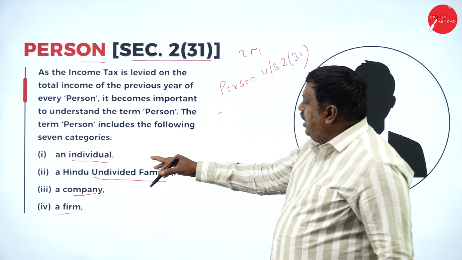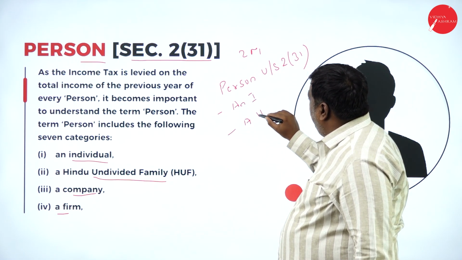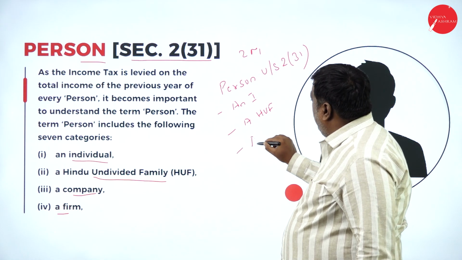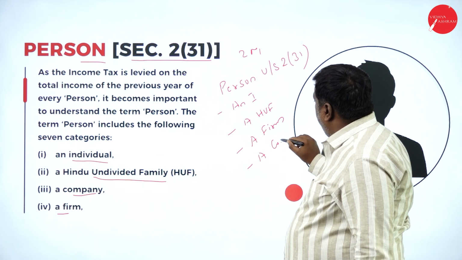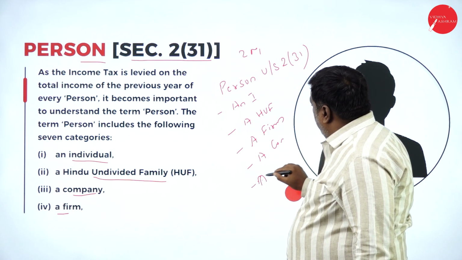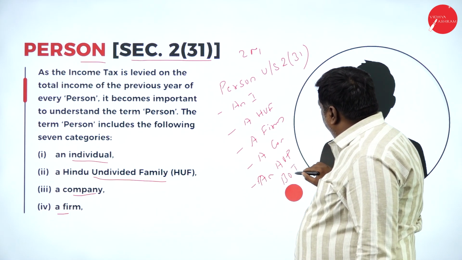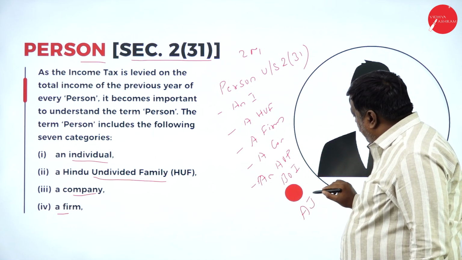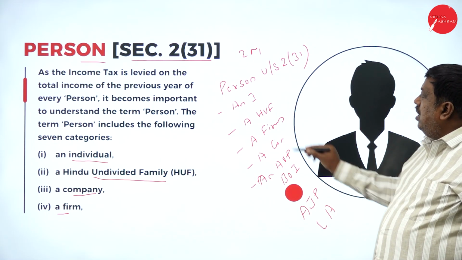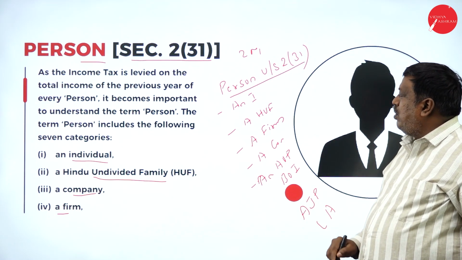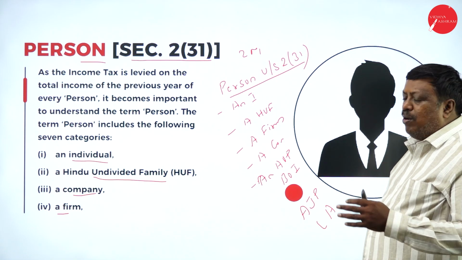Below that: an individual, HUF, a firm, a company, an association of persons, body of individuals, artificial juridical person, local authority. These are the things I have to mention under person under Section 2 subclause 31, where we can score 2 marks easily, and it has to be written in this format.